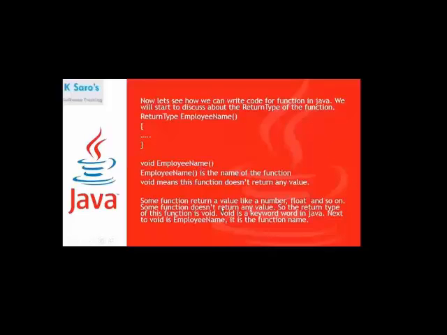Some functions return a value like a number, float, and so on. Some functions don't return any value. So the return type of this function is void. Okay, void is a keyword in Java. Next to void is employee name. It is the function name. So here after void we have written employee name. Here void means there is no return type for this function. So employee name is the function name.